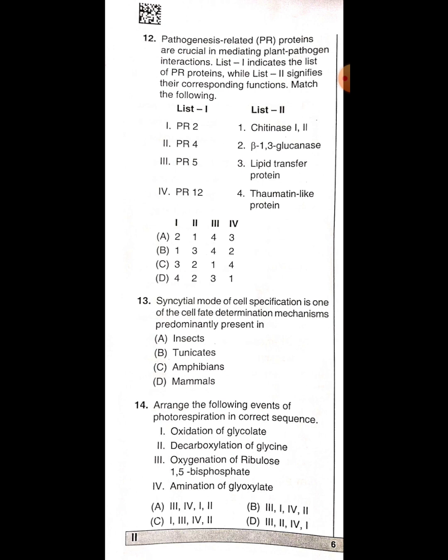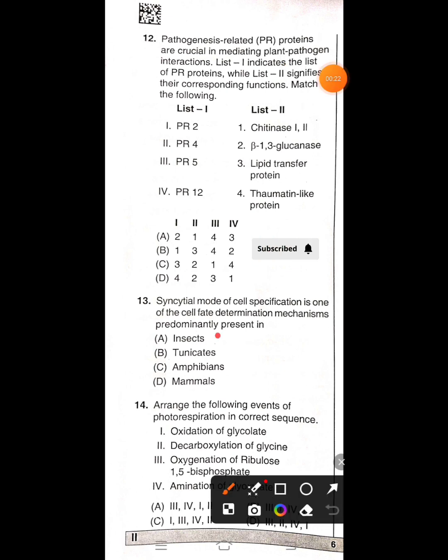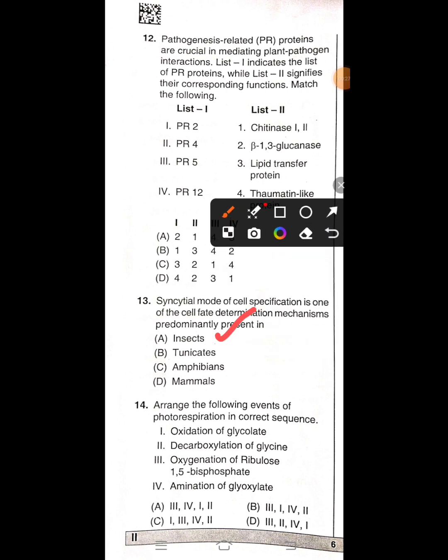Options are insects, tunicates, amphibians, mammals. So the correct answer is insects. So let's see the next question.